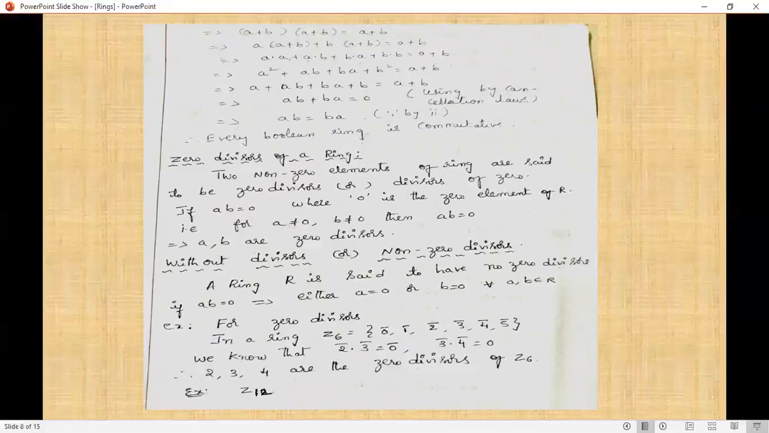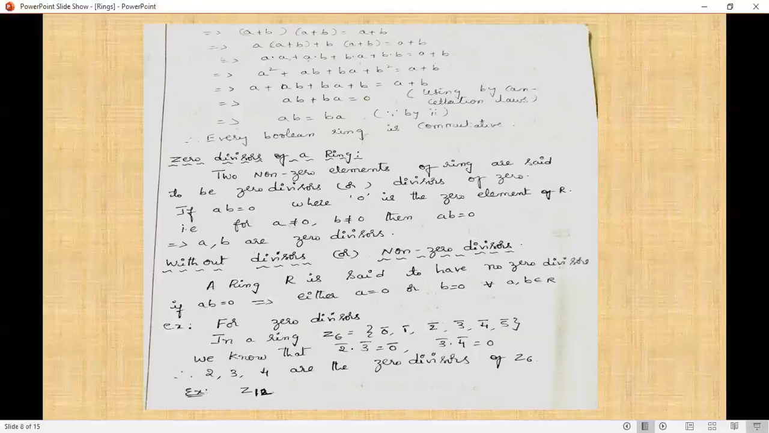We are taking the ring, and in this we are taking two non-zero elements. If the product is 0, with A ≠ 0 and B ≠ 0, that is, the two elements are not equal to 0 but the product is equal to 0, then that type of elements is called zero divisors of a ring. Zero divisors are divisors of 0. Next one is rings without zero divisors or non-zero divisors. Again, we are considering two non-zero elements.